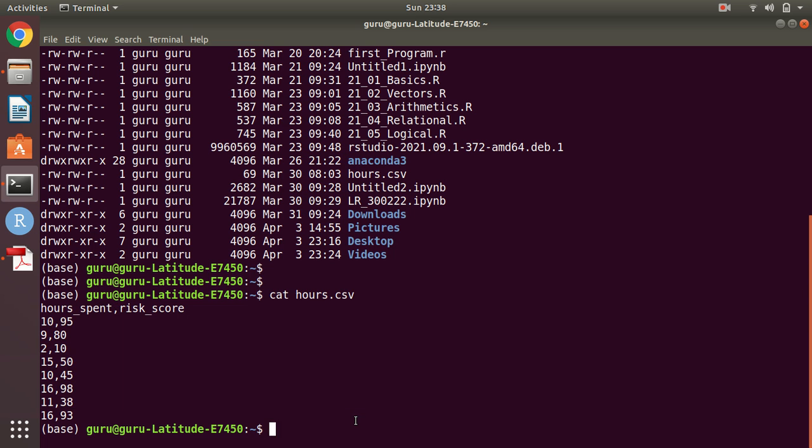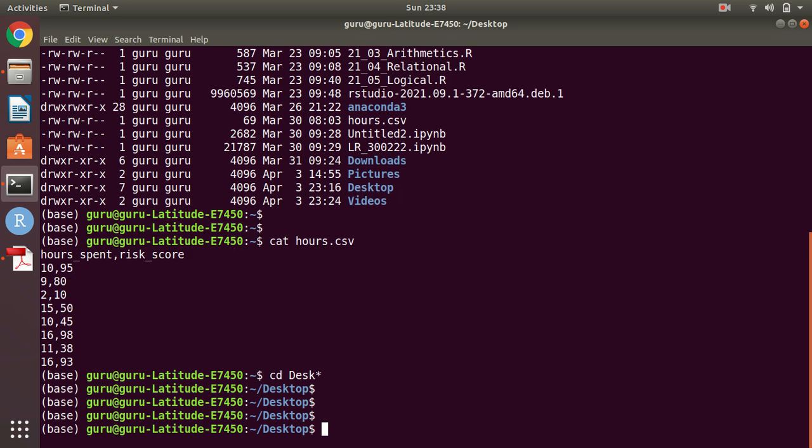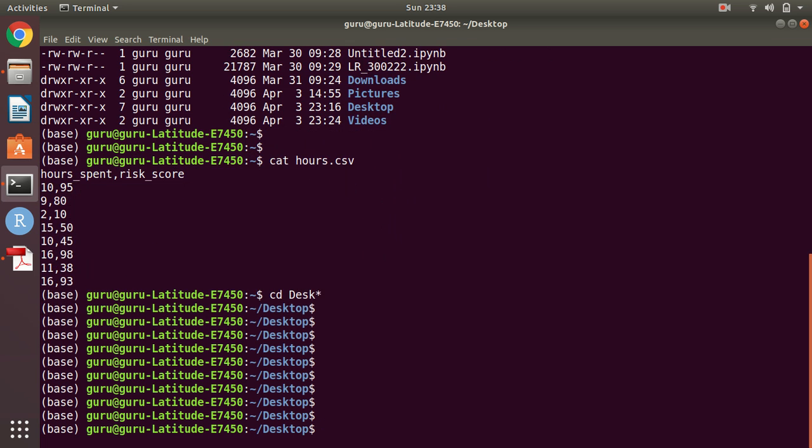Okay, now cd desktop. So we know that the cd command is used to change the current path. Now I just want to go to the new path, cd desktop. Okay, so I have changed my path. You can see the output here.